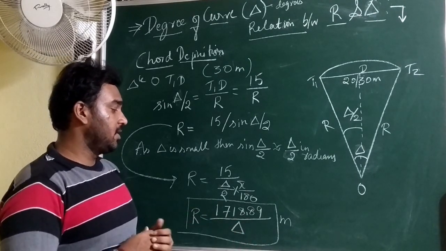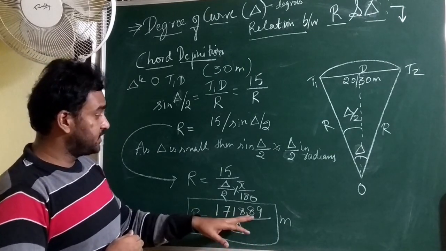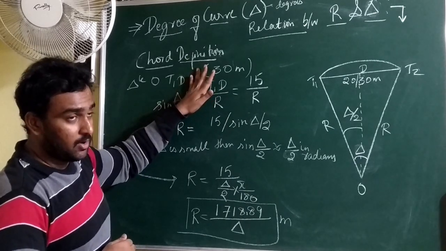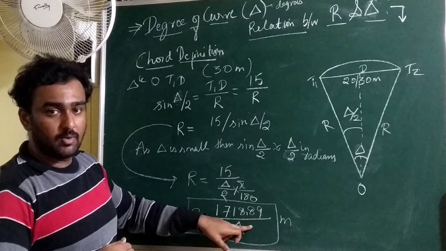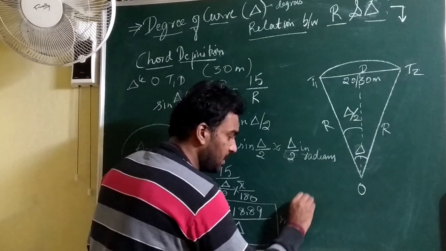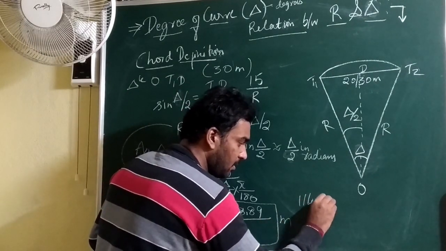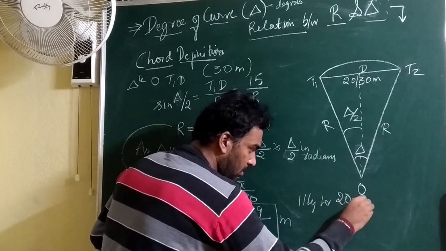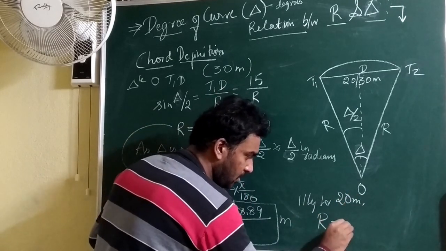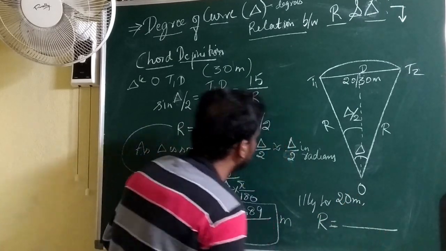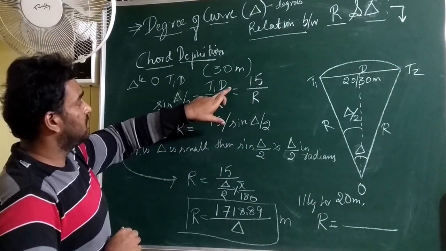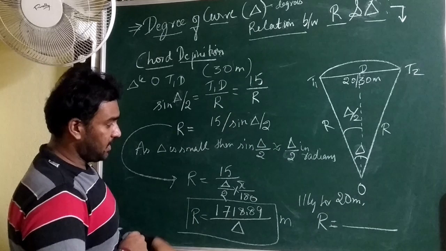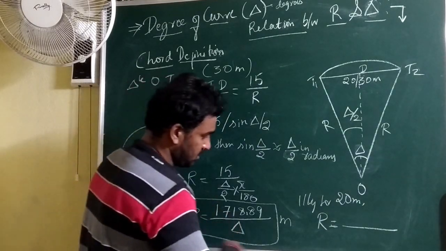This is the relation which we get when we consider the chord definition into account, and for a 30 meter chord, this will be the equation. Similarly, for 20 meter, what will be the R? Here the only change will be that the chord length becomes 10 in the half-chord term.